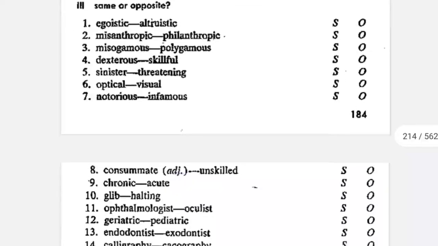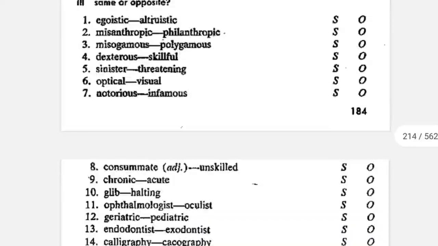The next exercise is same or opposite. For example, the first one is egoistic, which means someone who is self-centered, and altruistic, someone who is selfless. So both of them are opposite. The second is misanthropic, which means someone who does not like mankind, and philanthropic, someone who loves mankind. So they are opposite.